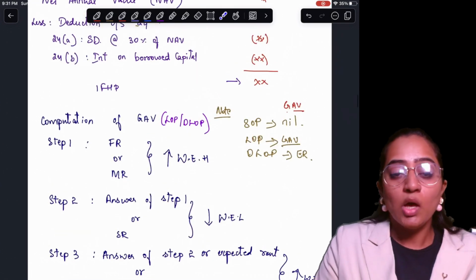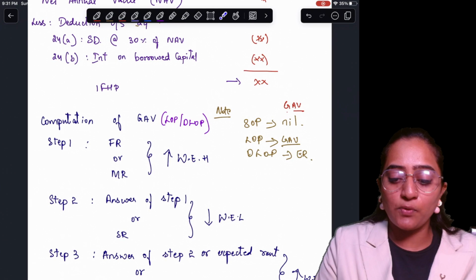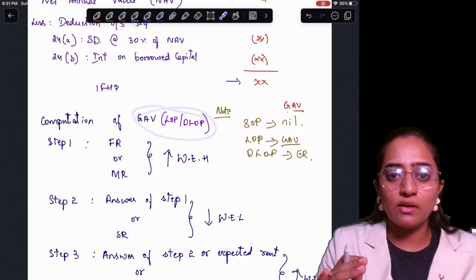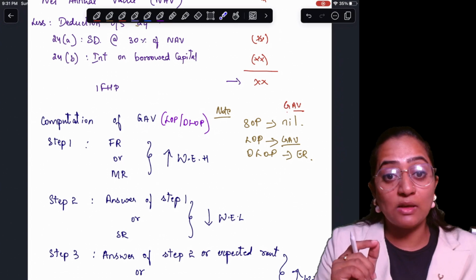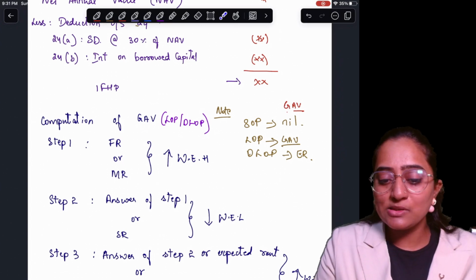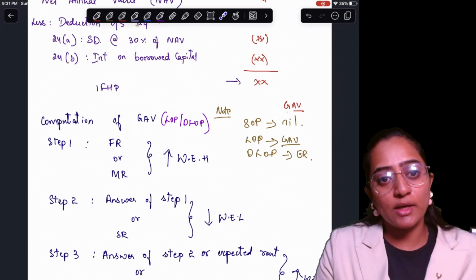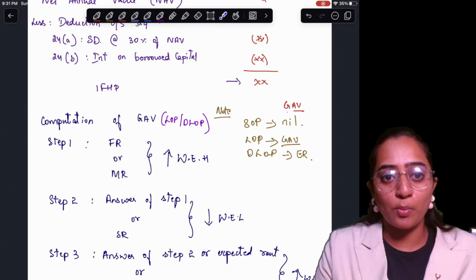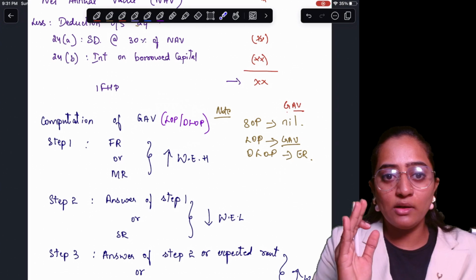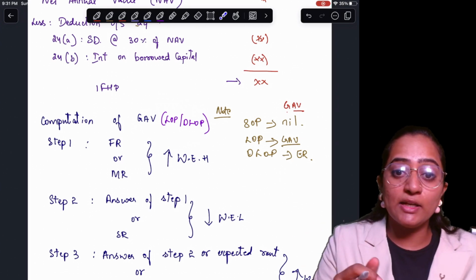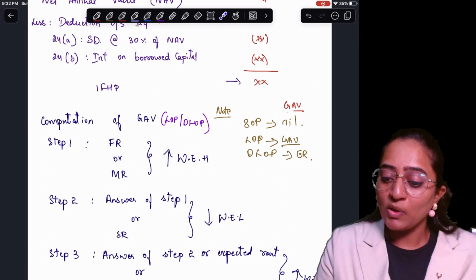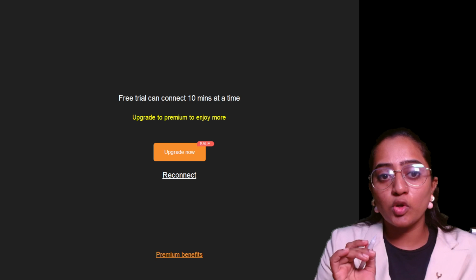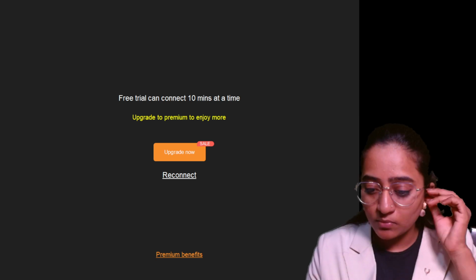Whatever discussion we have made is for LOP and DLOP. But for the purpose of SOP, that is self-occupied property. LOP is let out property. DLOP means deemed to be let out property. SOP means self-occupied property. LOP means you have given it on rent. DLOP means even though you have given it on rent or not, it is deemed as per the provision that you have given it on rent. SOP is self-occupied property.